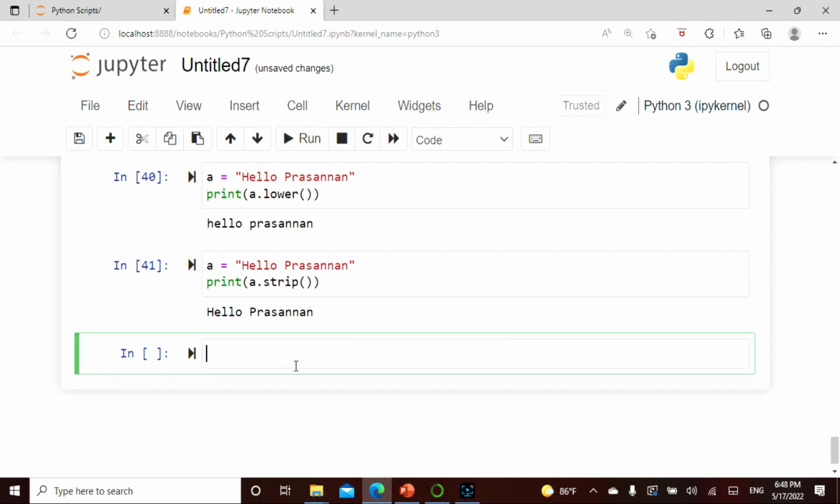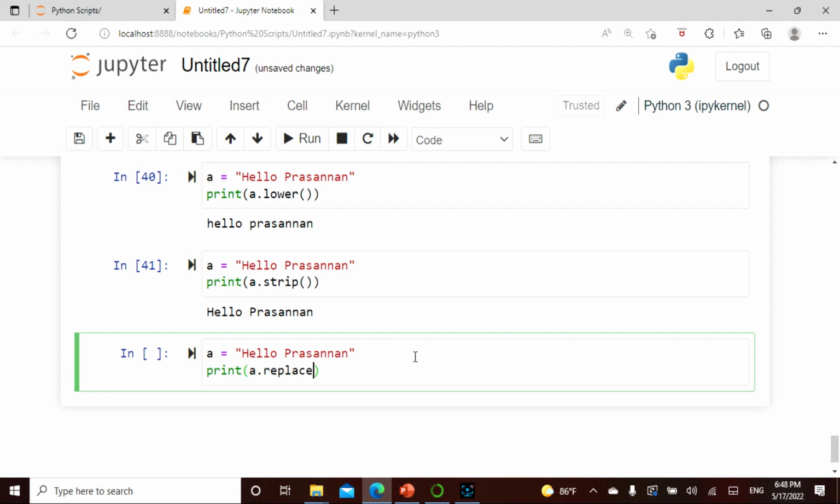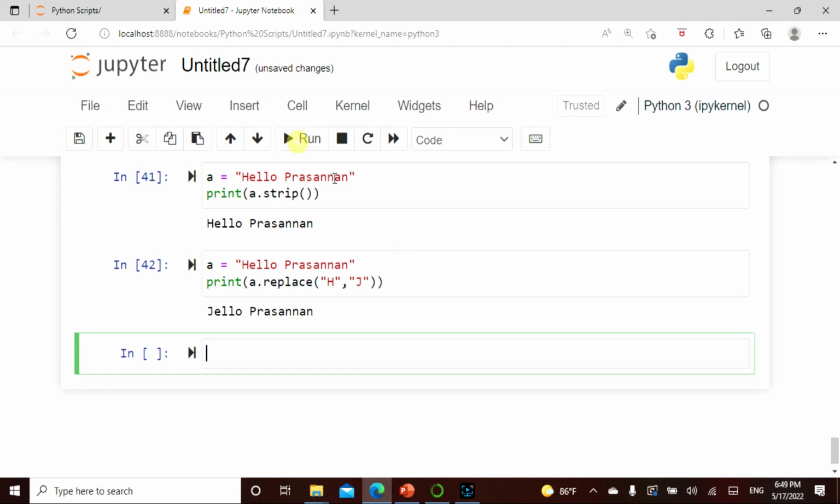I can also do some magic here. If I say "hello president" and print a.replace(), replacing this "h" with, since my wife is Jayashree, I'll say "J". Let's see what happens. Now it becomes "Jello president".